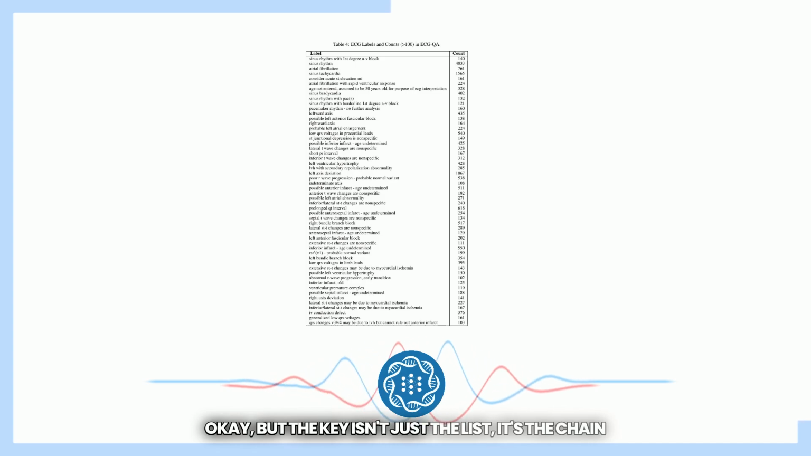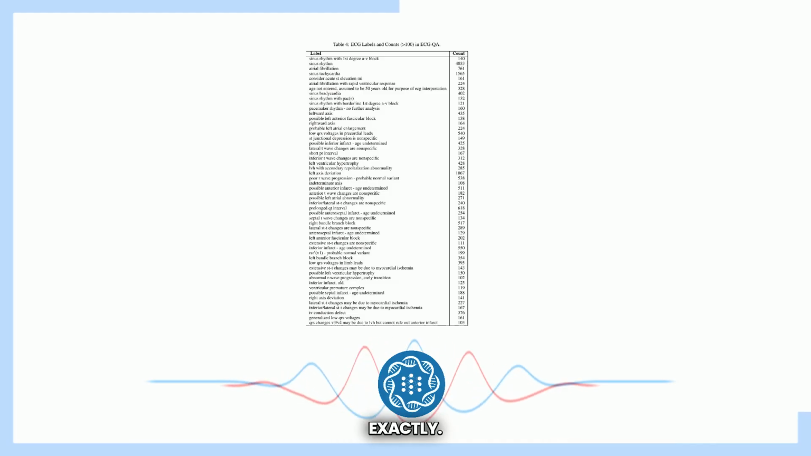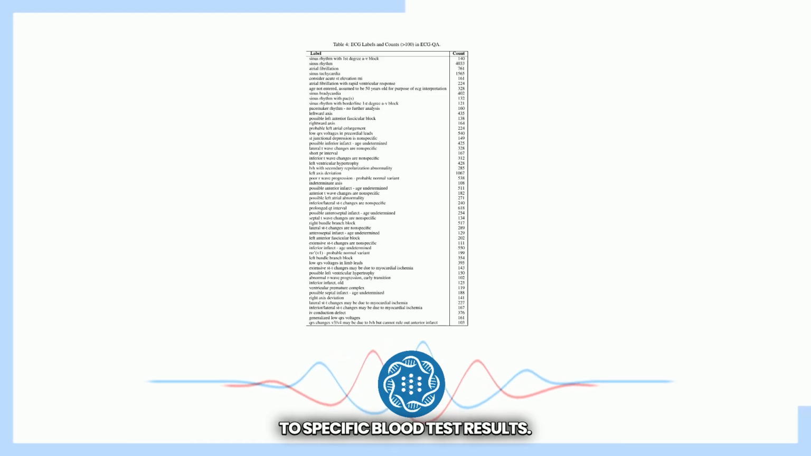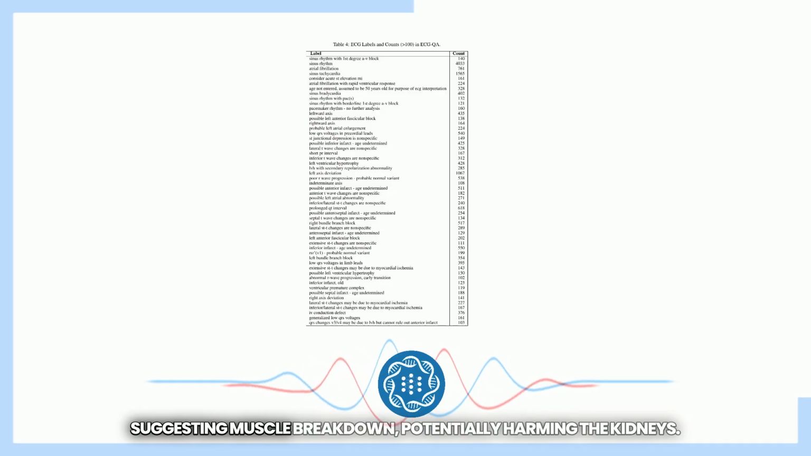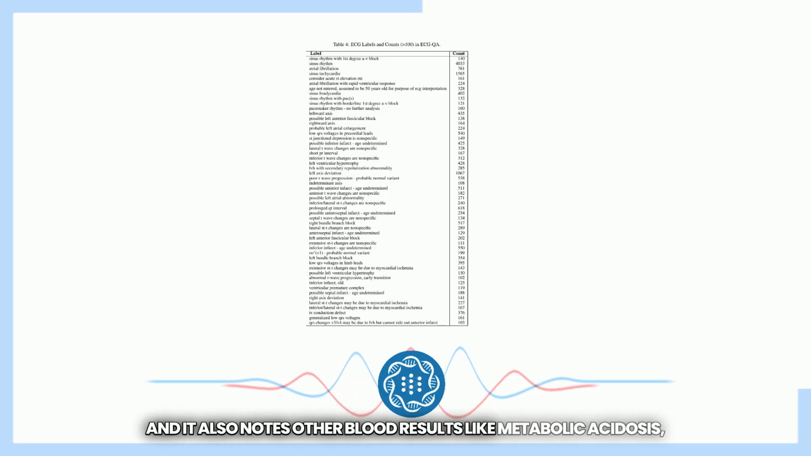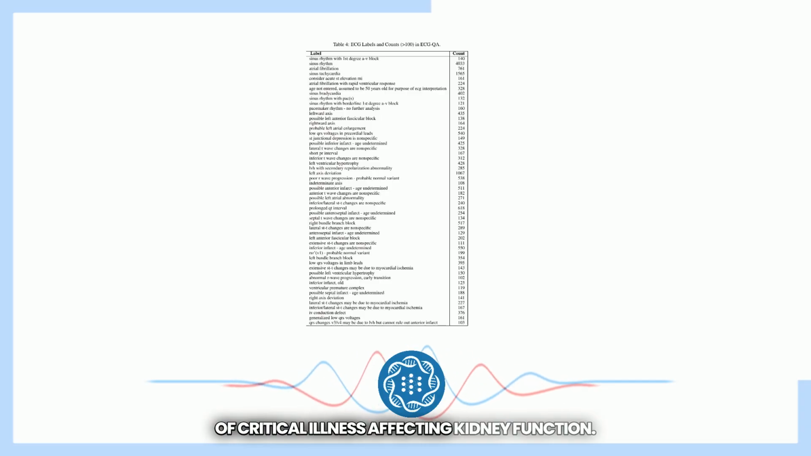But the key isn't just the list, it's the chain of evidence it provides for each one, drawing on all the data. Right. Show your work, basically. Exactly. So for acute renal failure, the model might point to specific blood test results, severe hyperkalemia, high potassium, and elevated creatine kinase, suggesting muscle breakdown potentially harming the kidneys. Okay, from the lab data. Yes, and it also notes other blood results like metabolic acidosis, high anion gap, and lactate elevation, which are all indicators of critical illness affecting kidney function.